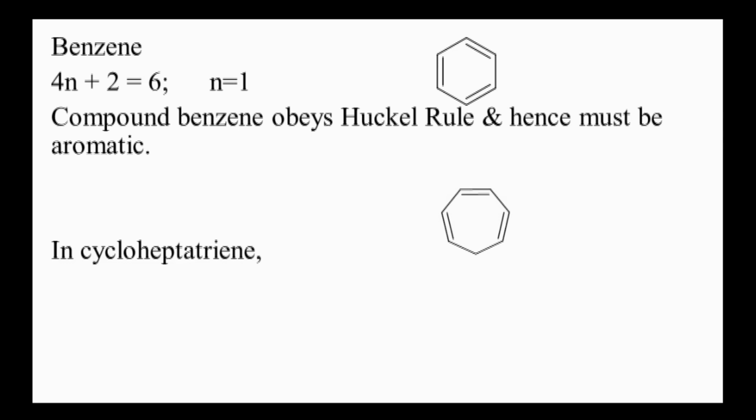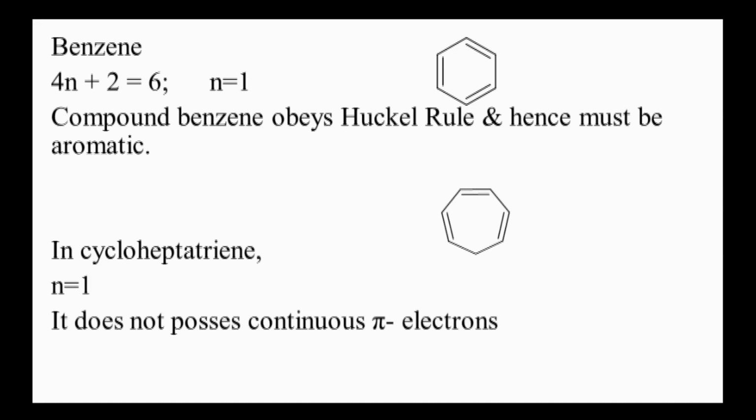Second, cycloheptatriene. It contains a similar number of electrons as the benzene structure. There are also 3 pi bonds, so 6 pi electrons. So the value of n will be 1. But in this case, the pi electron cloud is not equally distributed on all the carbon atoms present in the ring. The reason is that this carbon atom is sp3 hybridized. It is not sp2 hybridized. That's why this is not an aromatic structure, but a non-aromatic structure.